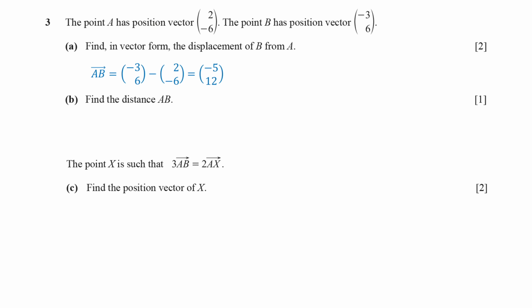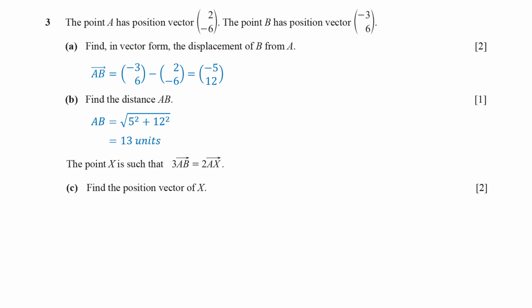To calculate the distance between 2 points, we use the Pythagorean theorem. The horizontal change is 5 units, and the vertical change is 12 units. Square root of 5 squared plus 12 squared is 13. So the distance AB is 13 units.